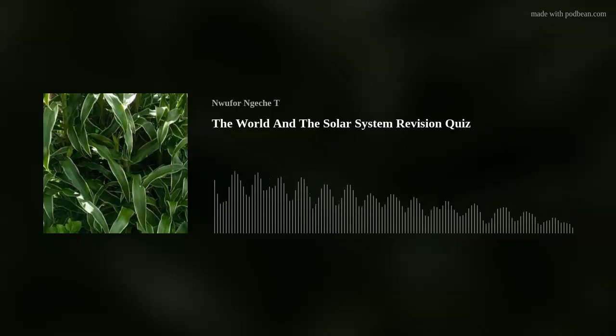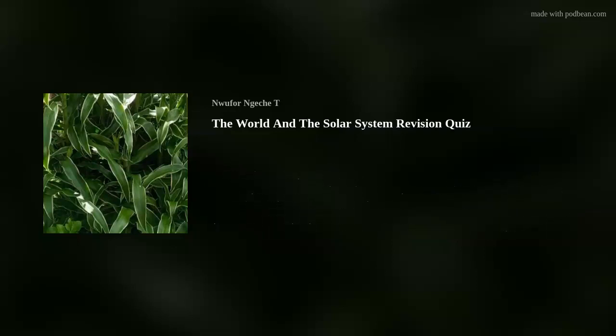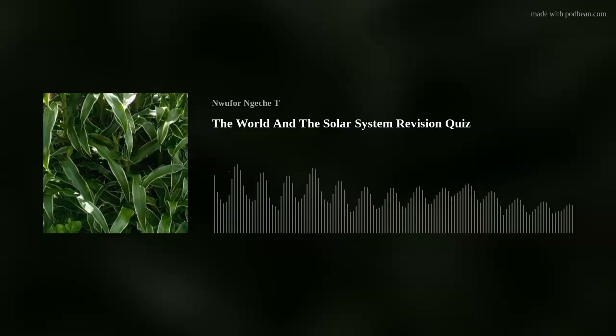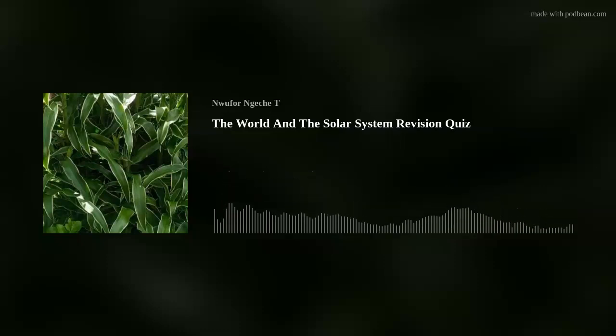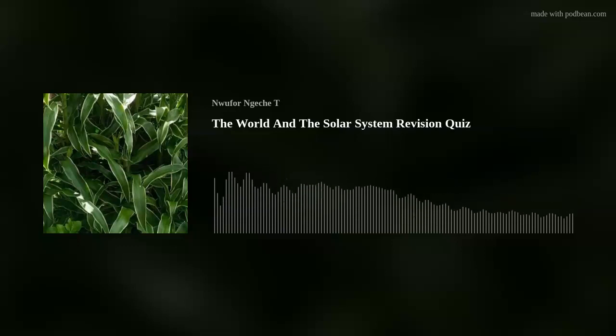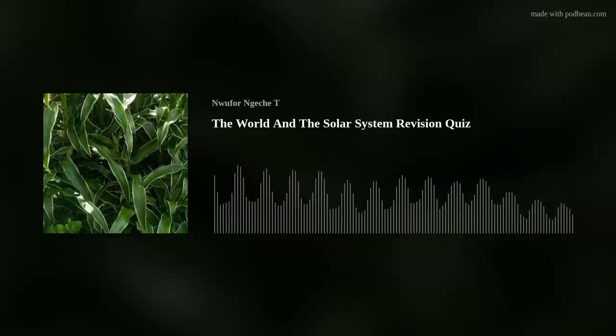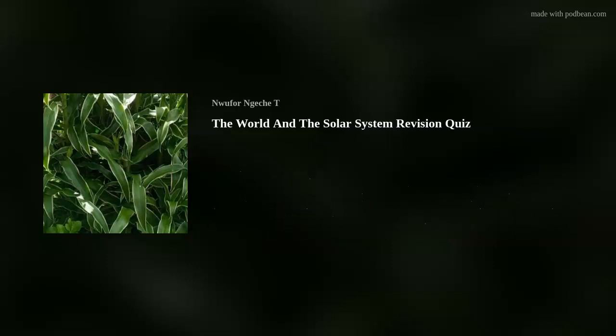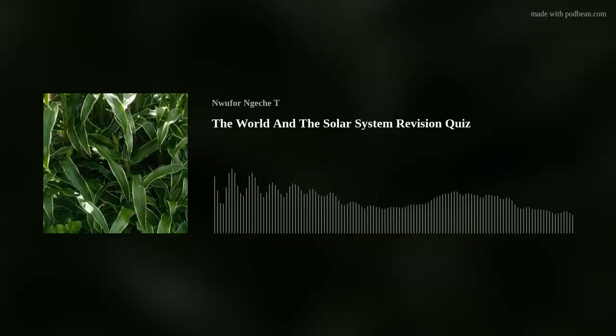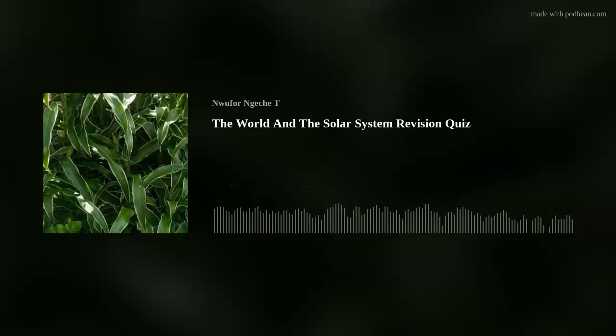The Earth is spherical in shape, resembling an egg. A collection of stars is called a galaxy. The name given to the Earth and the 9 planets is the universe. The Sun is about 150 million kilometers away from the Earth. There are 9 planets in all, namely Mercury, Venus, Earth, Mars, Jupiter, Saturn, Uranus, Neptune, and Pluto.